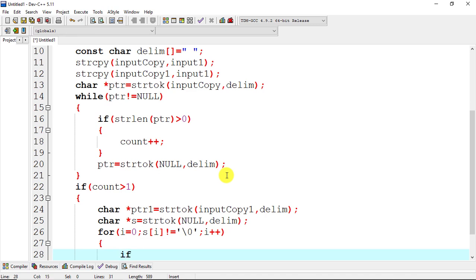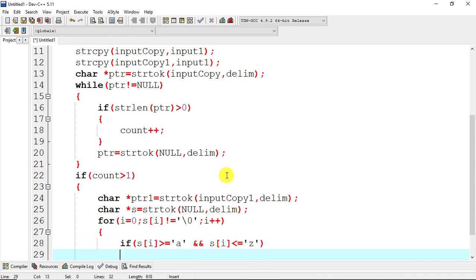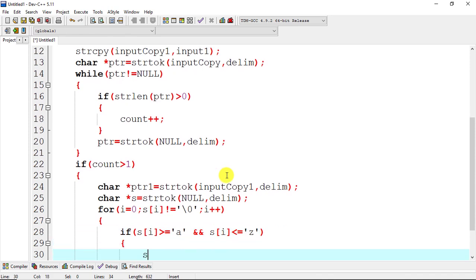Now we will again write the condition. If s of i is greater than or equal to a and s of i is less than or equal to z, what we will do?